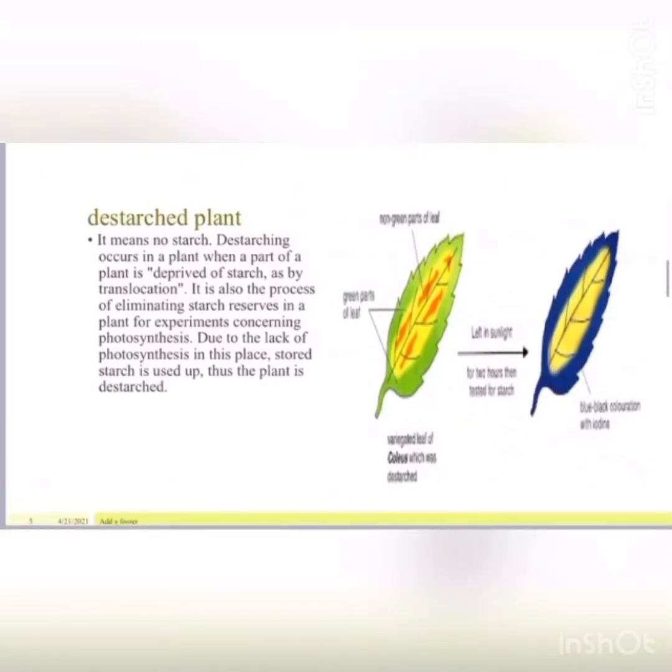Then the next question: what is a destarched plant? It means no starch. Destarching occurs in a plant when a part of the plant is deprived of light. It is also a process of eliminating starch reserves in a plant for experiments concerning photosynthesis. Due to lack of photosynthesis in this place, stored starch is used up, thus the plant is destarched.